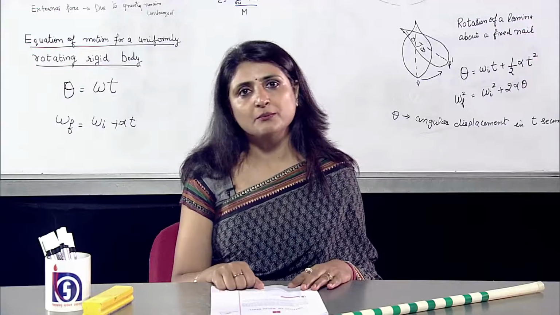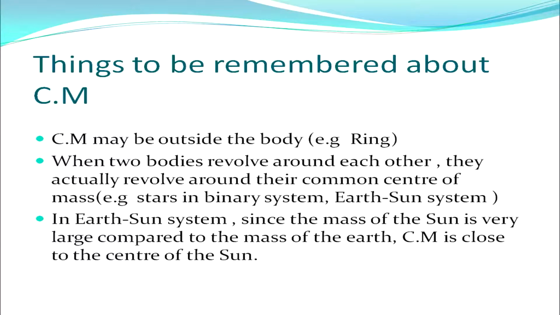Now, things to be remembered about CM. First, the CM may be outside the body, as in the case of a ring. Also, when two bodies revolve around each other, they actually revolve around their common center of mass. The best examples are stars in a binary system and the Earth and Sun system. In the Earth and Sun system, the mass of the Sun is very large compared to the mass of the Earth. Therefore, the CM is close to the center of the Sun.